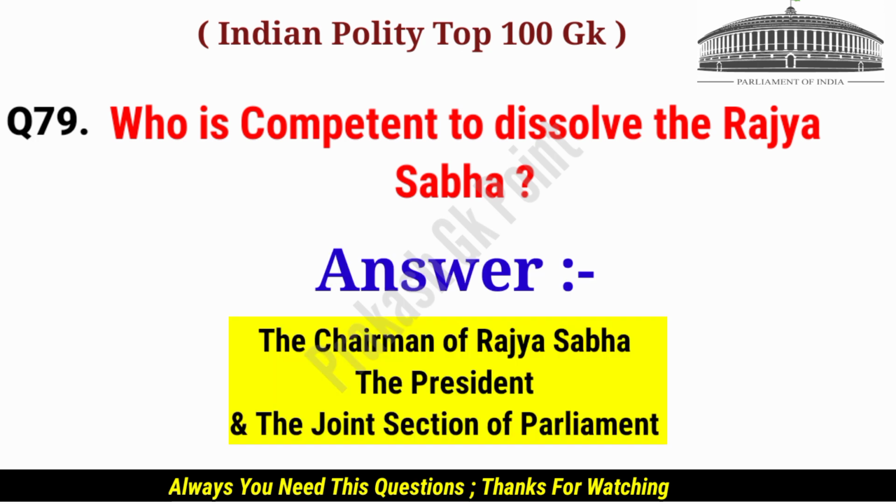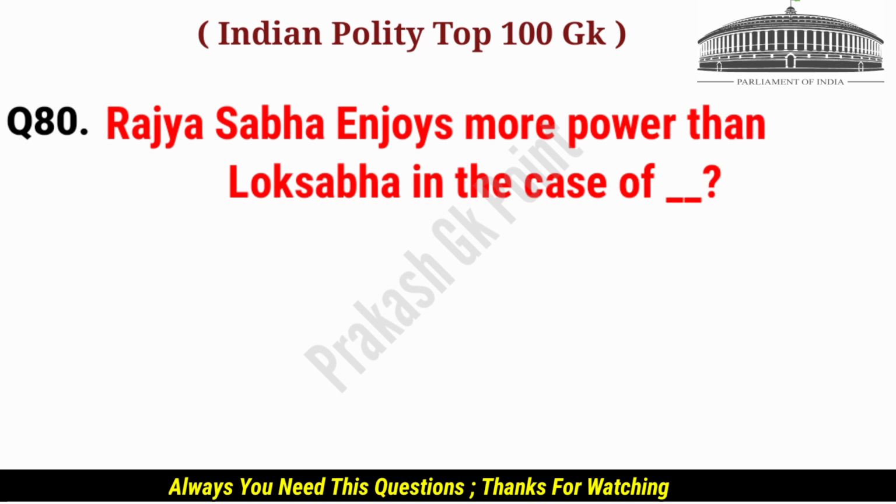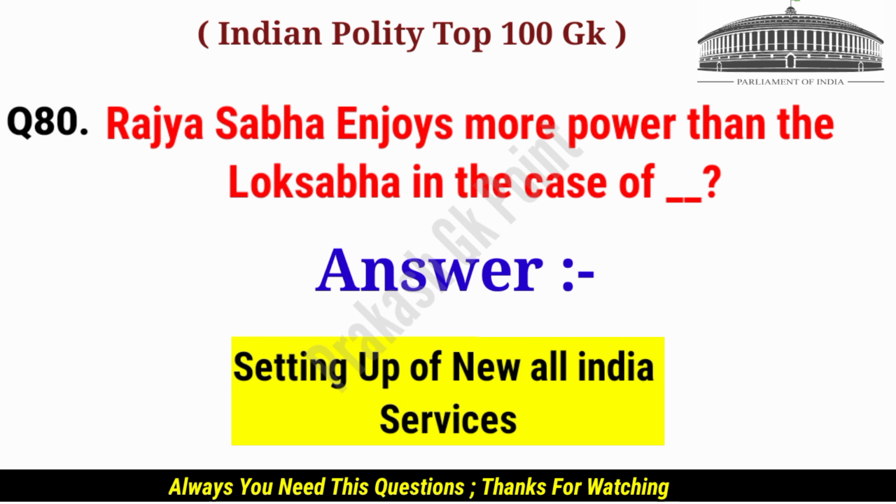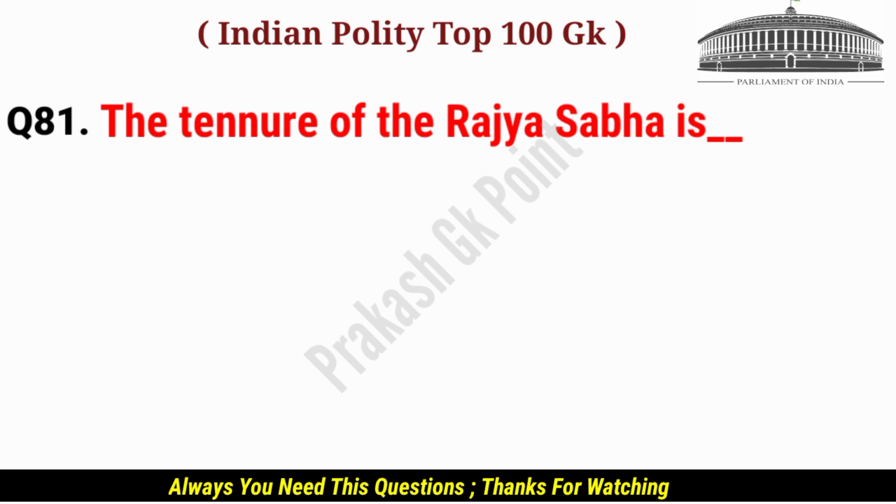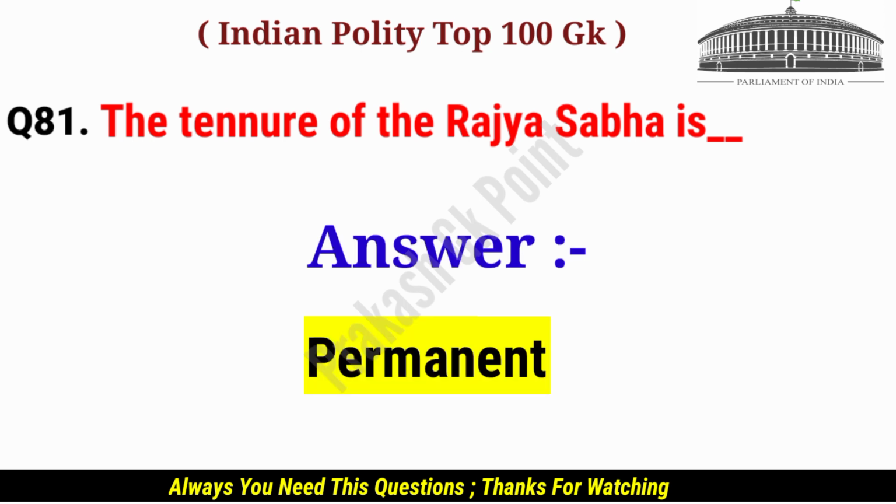Answer: the chairman of the Rajya Sabha, the president and the joint section of parliament. Rajya Sabha enjoys more power than the Lok Sabha in the case of? Answer: setting up of new All India Service. The tenure of the Rajya Sabha is? Answer: the tenure of the Rajya Sabha is permanent.